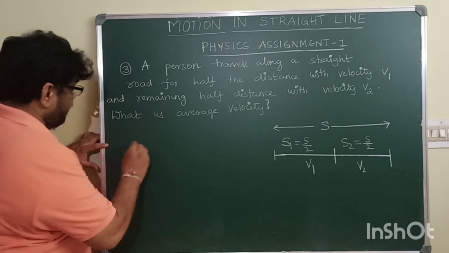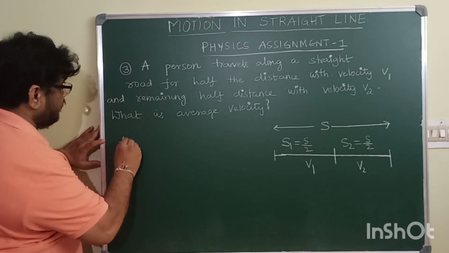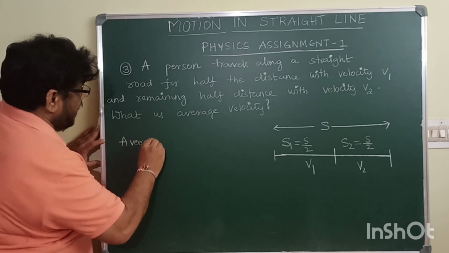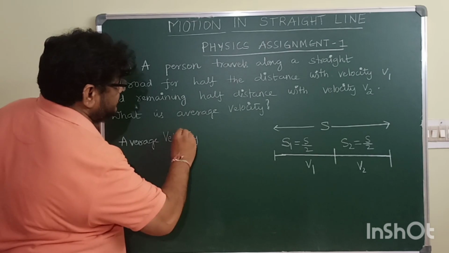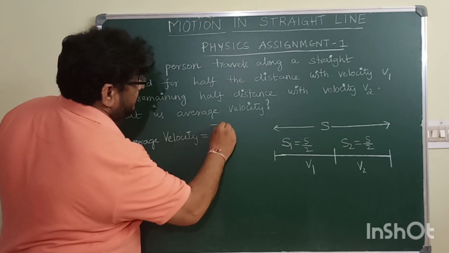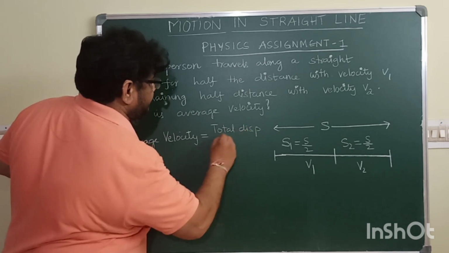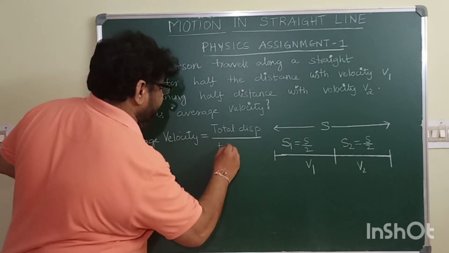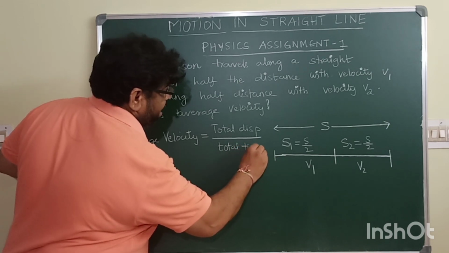So average velocity formula is total displacement by total time.